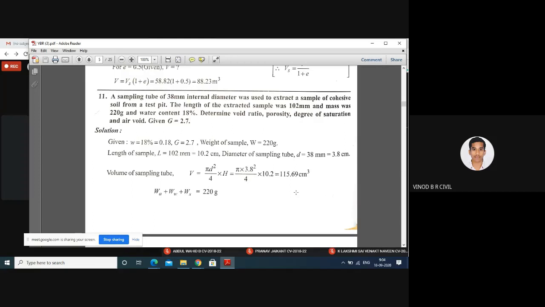G is equal to 2.7. The water content of 18% and the specific gravity 2.7 are given in the problem. Weight of sample W is 220 grams, length of sample 102 mm, or 10.2 centimeter, and diameter of sampling tube D is 38 mm, or 3.8 centimeter. With the help of diameter and height, we can calculate the volume V. Here is the mathematical expression for volume.